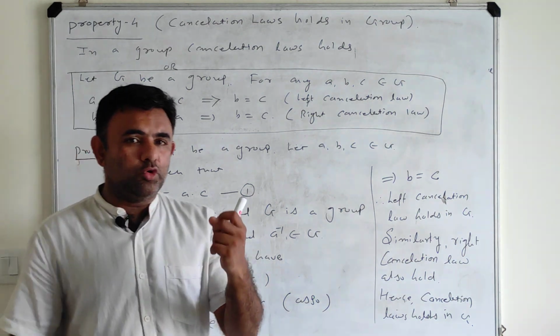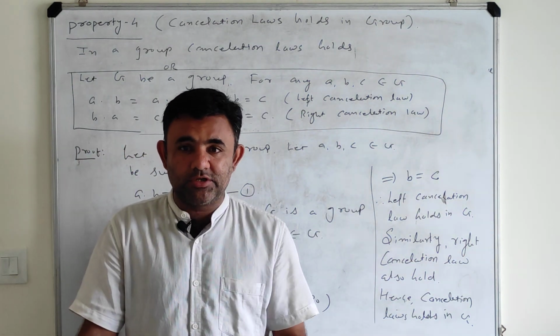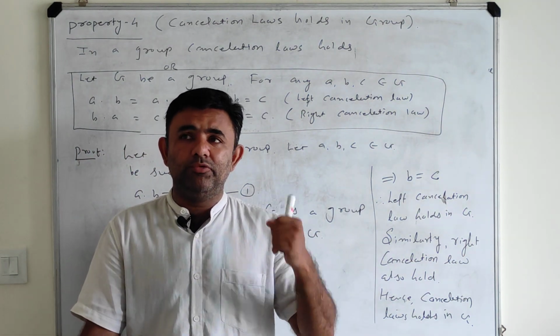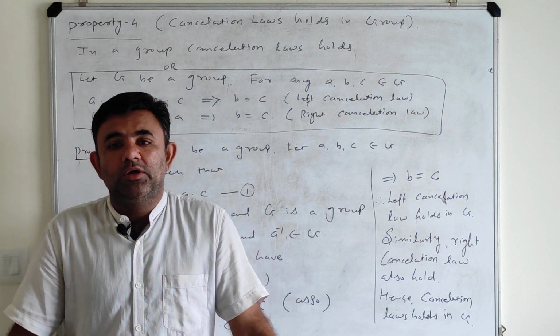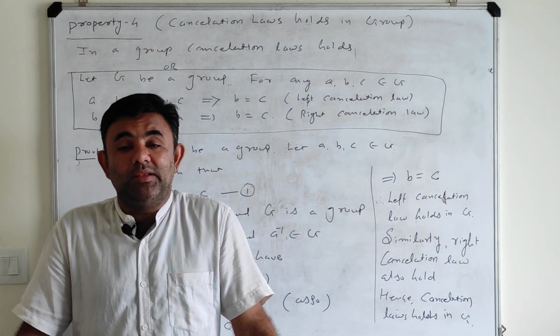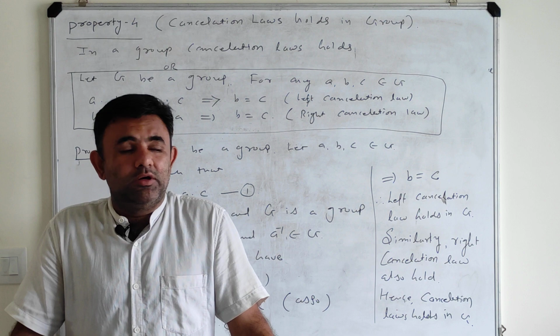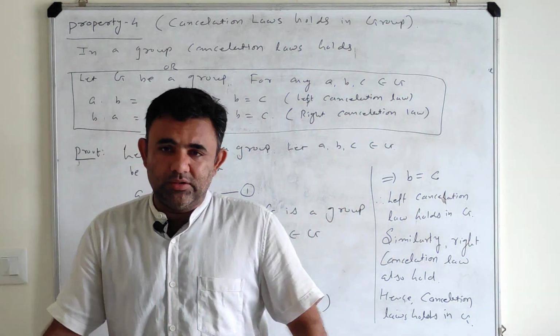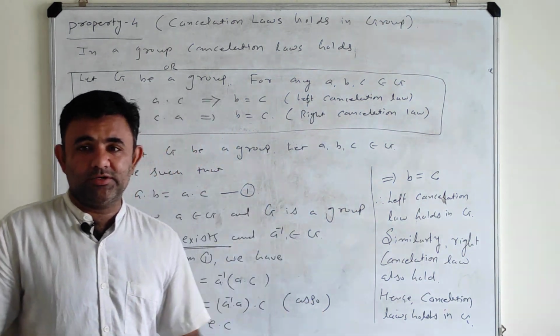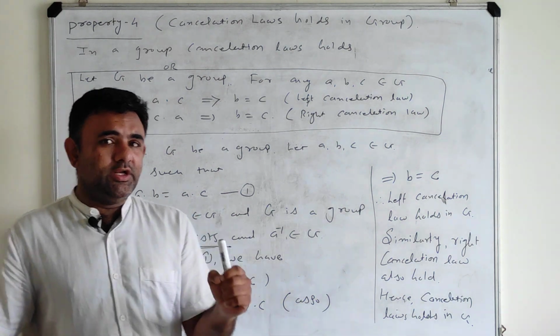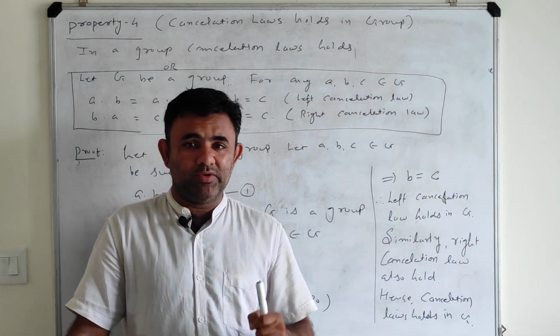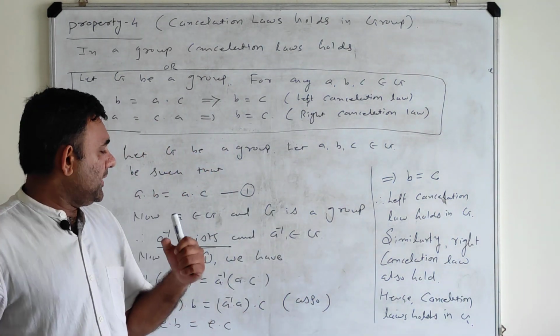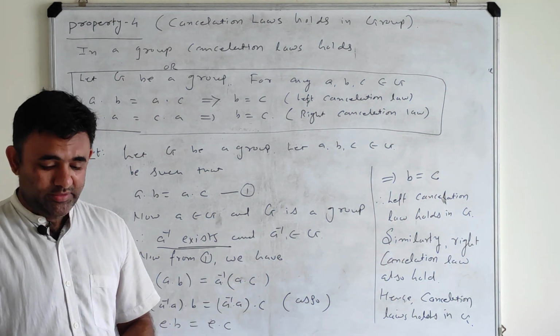If your algebraic structure is associative, and you have the existence of the inverse of every element, in that case you can claim the cancellation law, left or right. So associativity and existence of inverse play a very important role in cancellation.